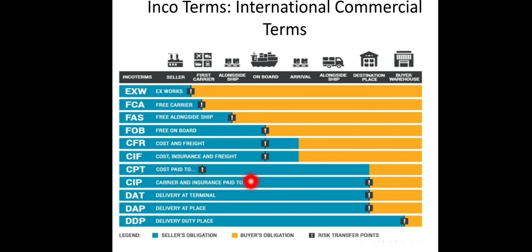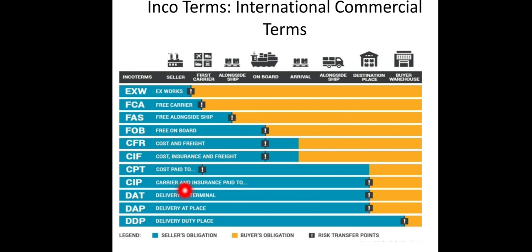if the ship submerges, if the ship sinks, whose responsibility will it be? It will be on the exporter in the case of carrier and insurance paid to. Whereas in the cost paid to, the risk will be in the hands of the importer. Whatever happens, the importer will be responsible when the goods leave the premises of the exporter.